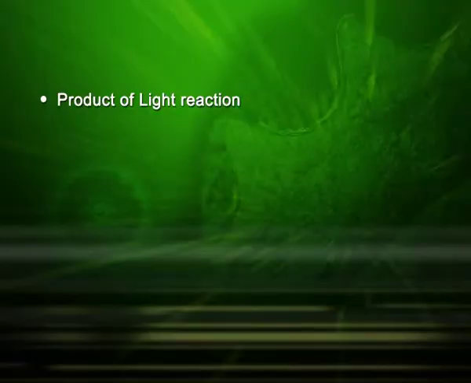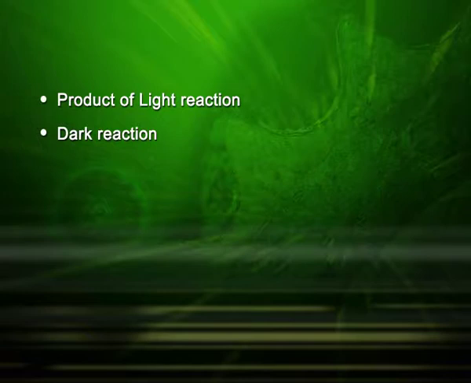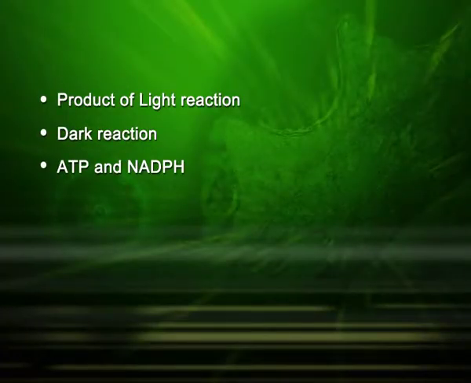Now, the first reaction which I talked about, bringing in sunlight through lamellae and synthesizing ATP and NADPH, is called light reaction because it is taking place due to the entry of light. The other reaction, bringing in carbon dioxide, is normally called dark reaction, not because it is taking place in the dark. It is taking place in the presence of the products of light reaction, ATP and NADPH.